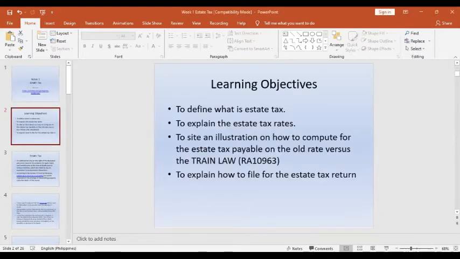Our learning objectives here are to define what the estate tax is, to explain the estate tax rates, to cite an illustration on how to compute the estate tax payable on the old rate versus the TRAIN law, and to explain how to file the estate tax return.